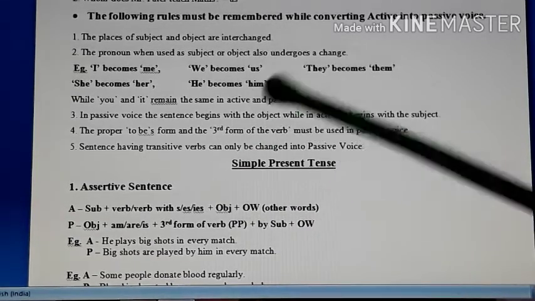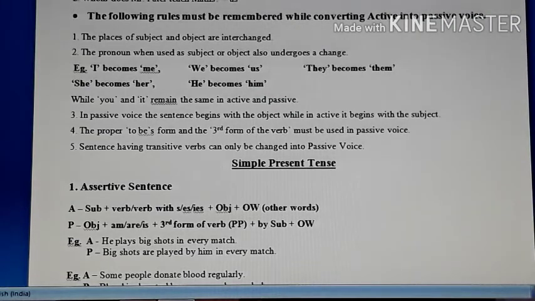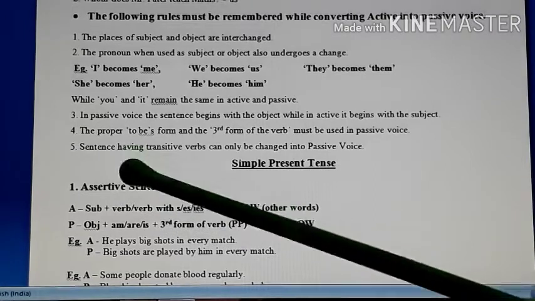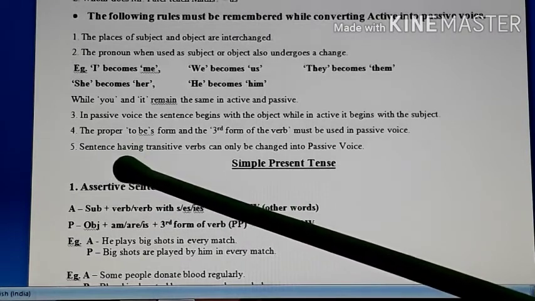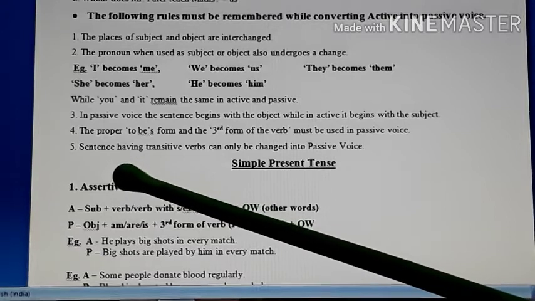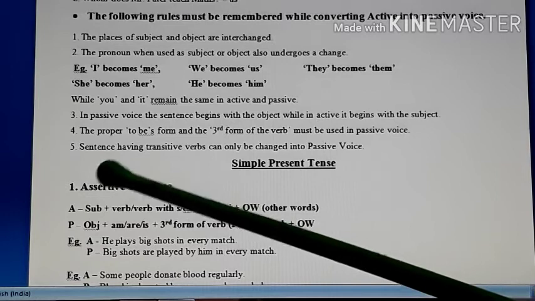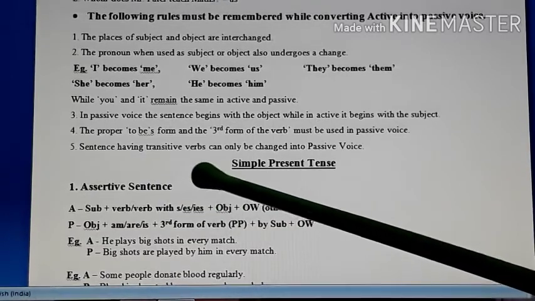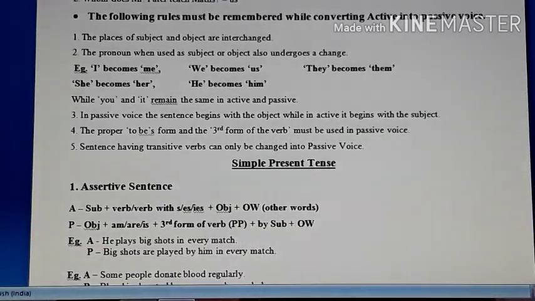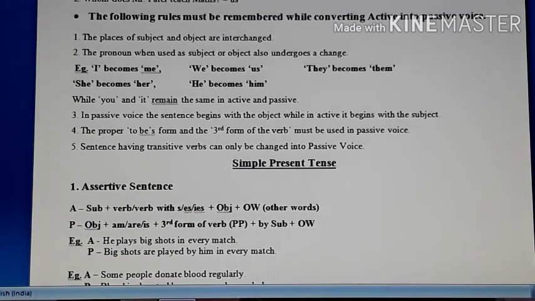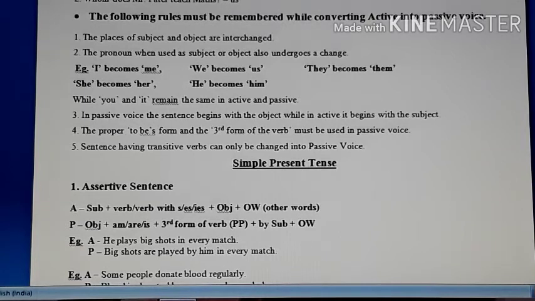So killed, its third form also is killed. Draws, its third form, drawn. Similarly, you'll have to remember the third form of most of the verbs. Otherwise, you cannot change them into passive or you cannot change them into active. Now, sentences having transitive verbs can only be changed into passive voice. Certain sentences are such, students, which do not have transitive verbs. Now, what is a transitive verb?